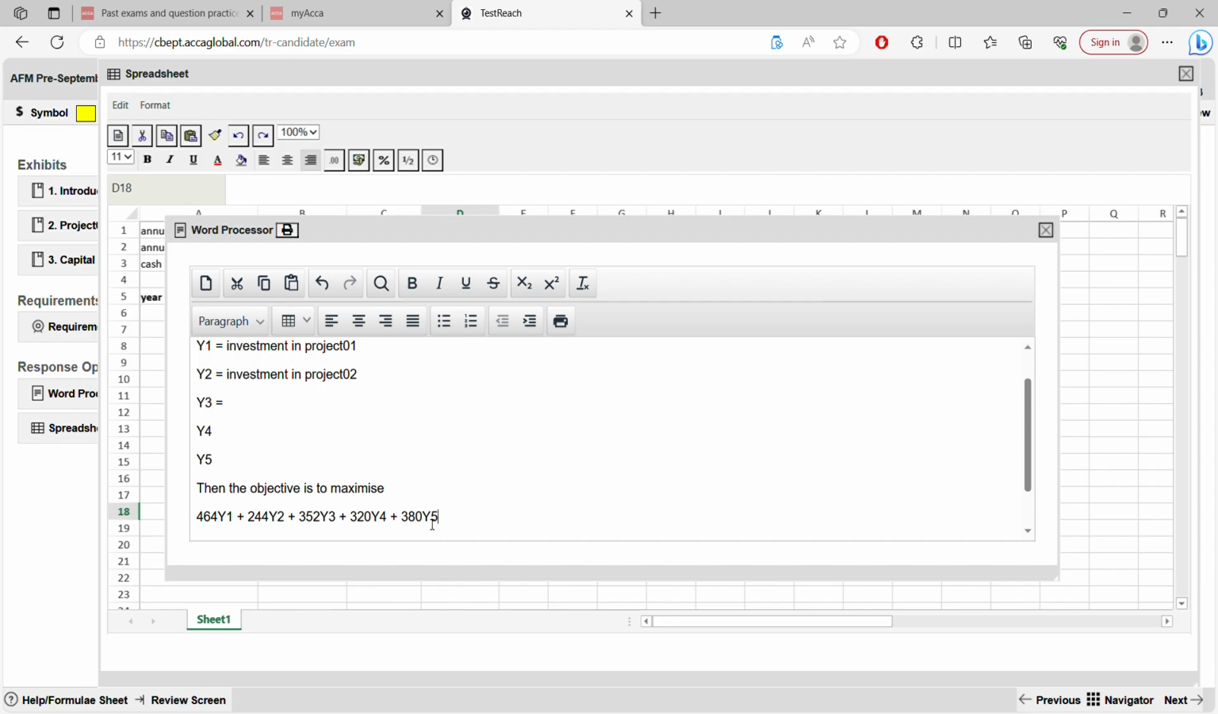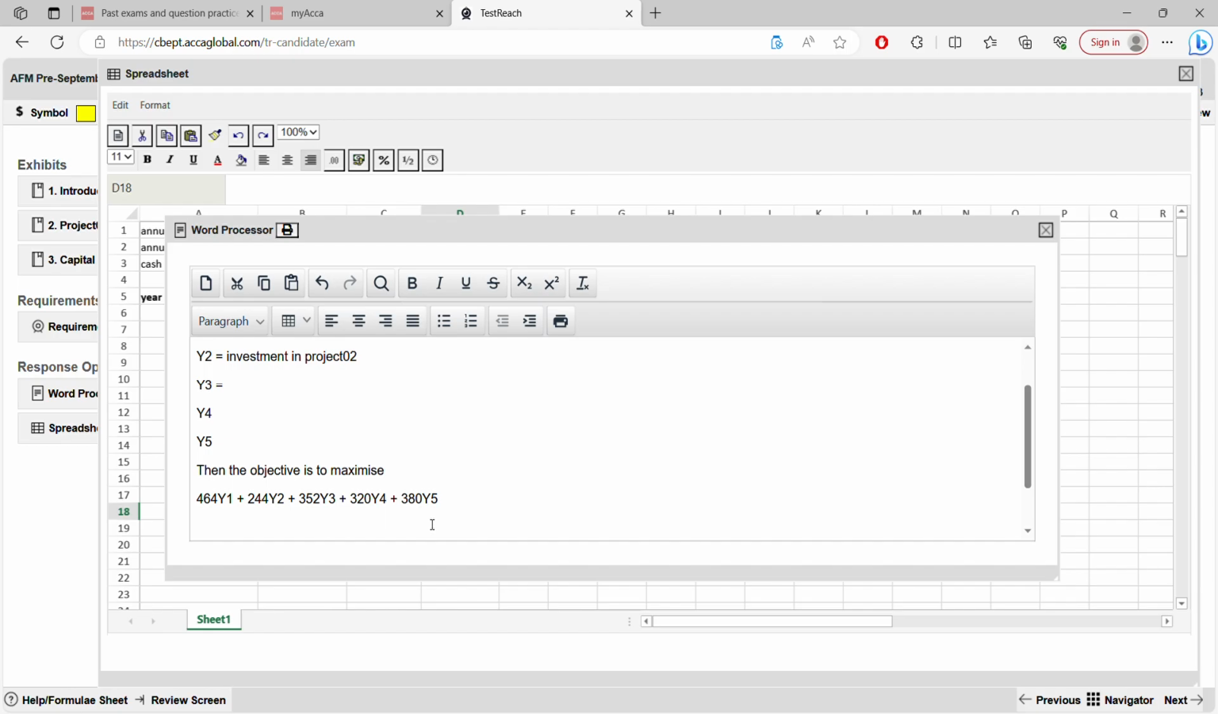Now, you have to give the constraints. Remember, you are just setting the equation. You are not solving. So this is the third and the last step. Given the following constraints. You have some constraints.